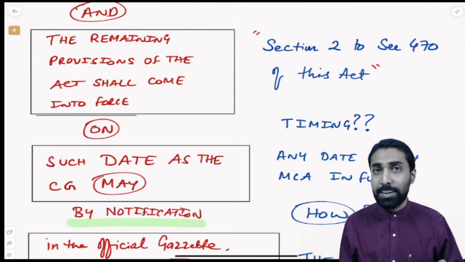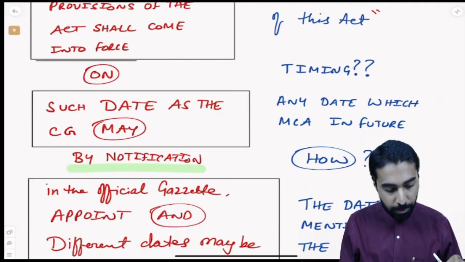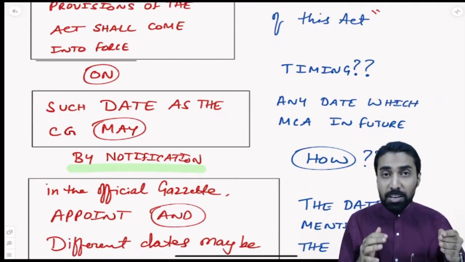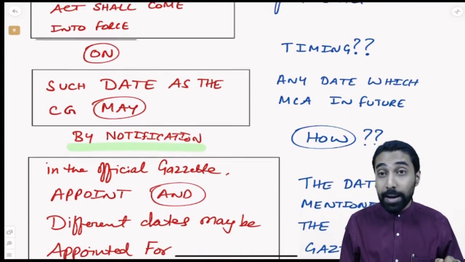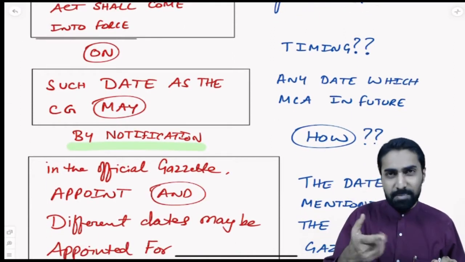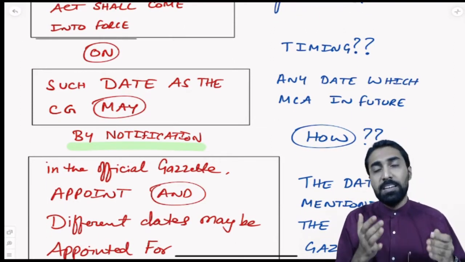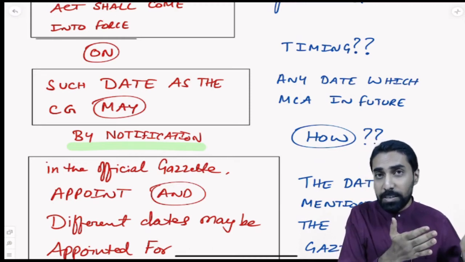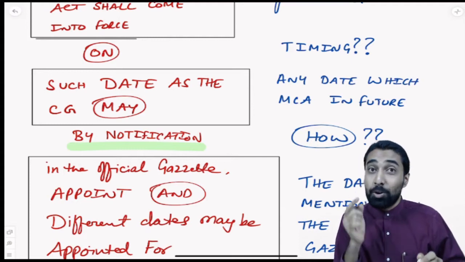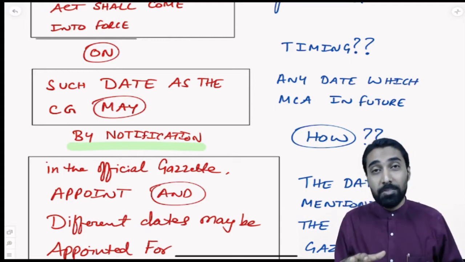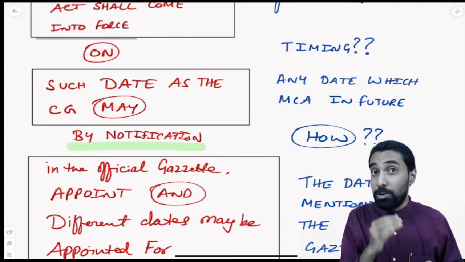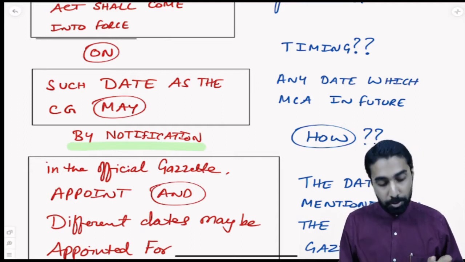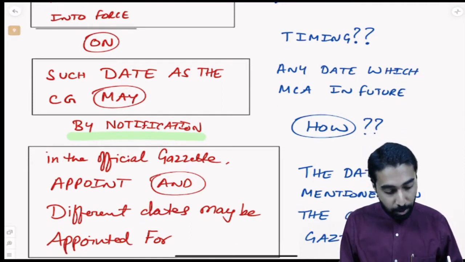On means at what time or when it will come into force. Such date as the central government may. So any date which the MCA. So MCA is basically the ministry, correct? Where all the central government's matters relating to corporate affairs are dealt with. So the Ministry of Corporate Affairs will make sure that they give the notification.